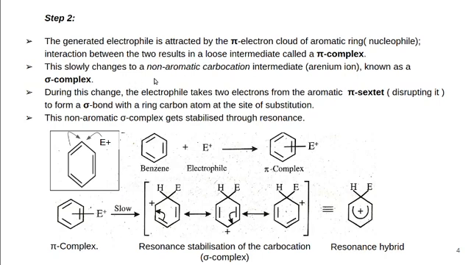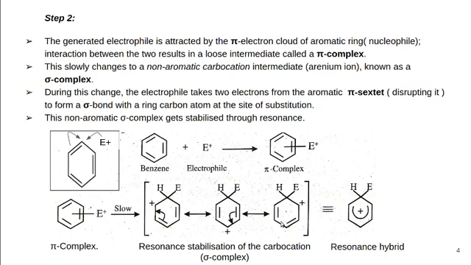This slowly changes to a non-aromatic carbocation intermediate known as arenium ion, also known as sigma complex. So the formed pi complex slowly changes to a non-aromatic carbocation intermediate, the carbocation also known as arenium ion or sigma complex.